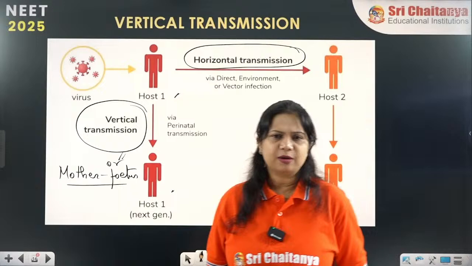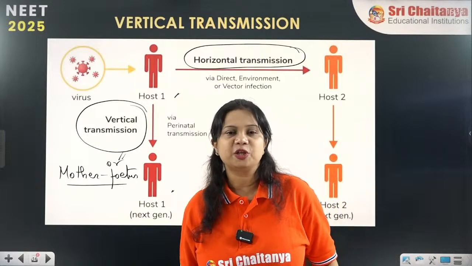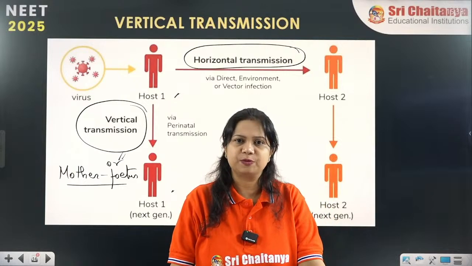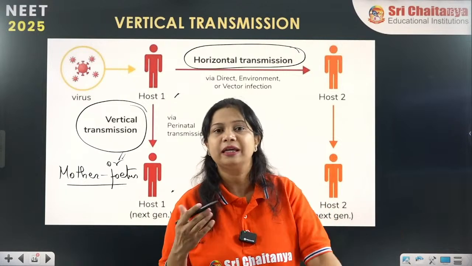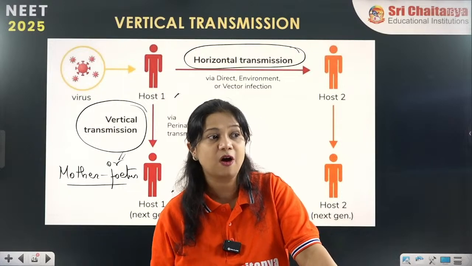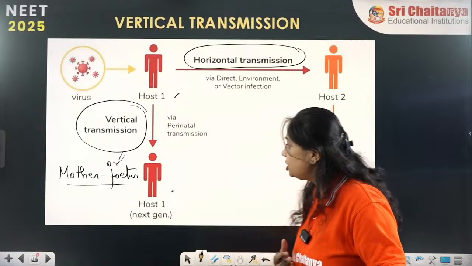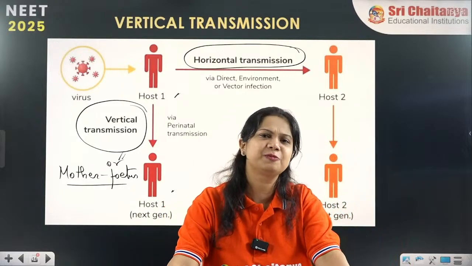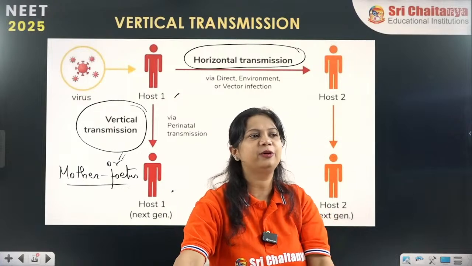Can you name some of the examples of vertical transmission? Who can answer me the examples of vertical transmission? Whatever transmission we are hearing, these are all horizontal transmission. So what are the examples of vertical transmission? Yes, that is my question, Anivesh. Just think a little bit and you can answer.